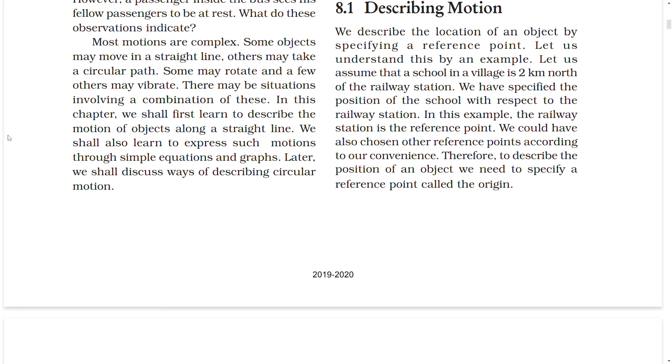8.1 Describing motion. We describe the location of an object by specifying a reference point. Let us understand this by an example. Let us assume that a school in a village is 2 kilometers north of the railway station. We have specified the position of the school with respect to the railway station. In this example, the railway station is the reference point. We could have also chosen other reference points according to our convenience. Therefore, to describe the position of an object, we need to specify a reference point called the origin.